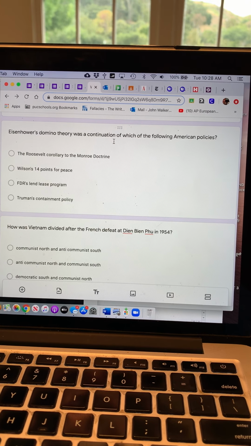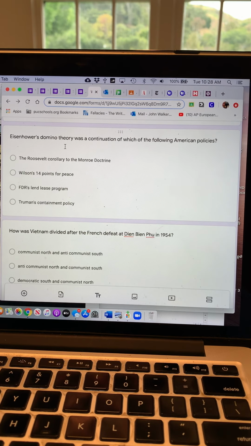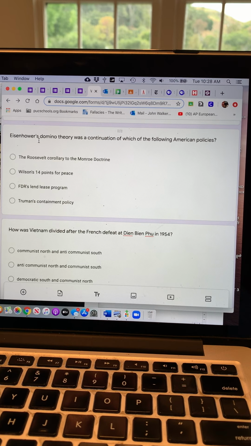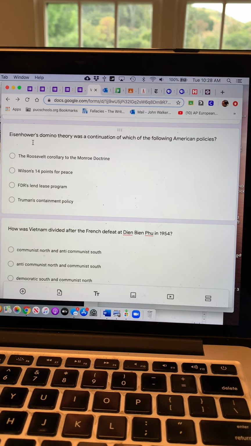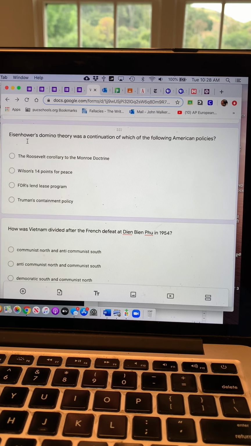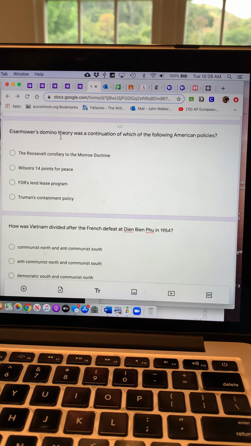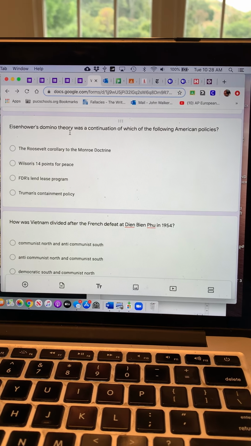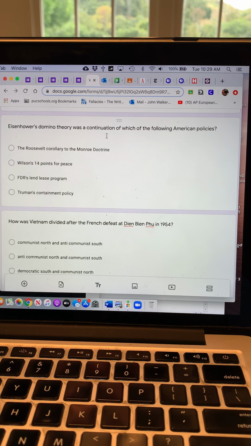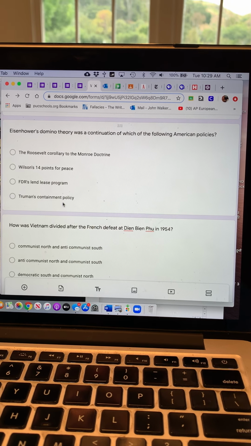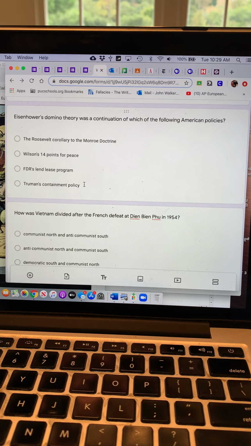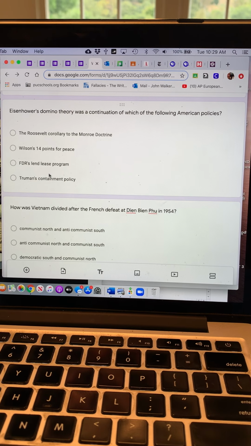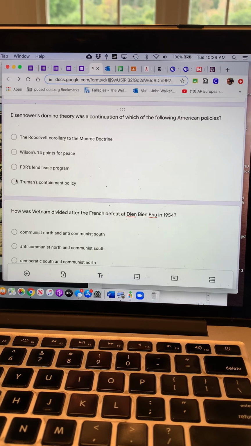Eisenhower's domino theory was a continuation of which of the following American policies? Eisenhower is the president after Harry Truman. He served for 2 terms from 1950 to 1958. Or 52 to 1960. And his domino theory was the idea of one country falls to communism, the country next to it will also fall to communism. And this is a continuation of this policy of containment, the idea that you need to stop communism from spreading. And so the war in Korea, the war in Vietnam were part of this domino theory.